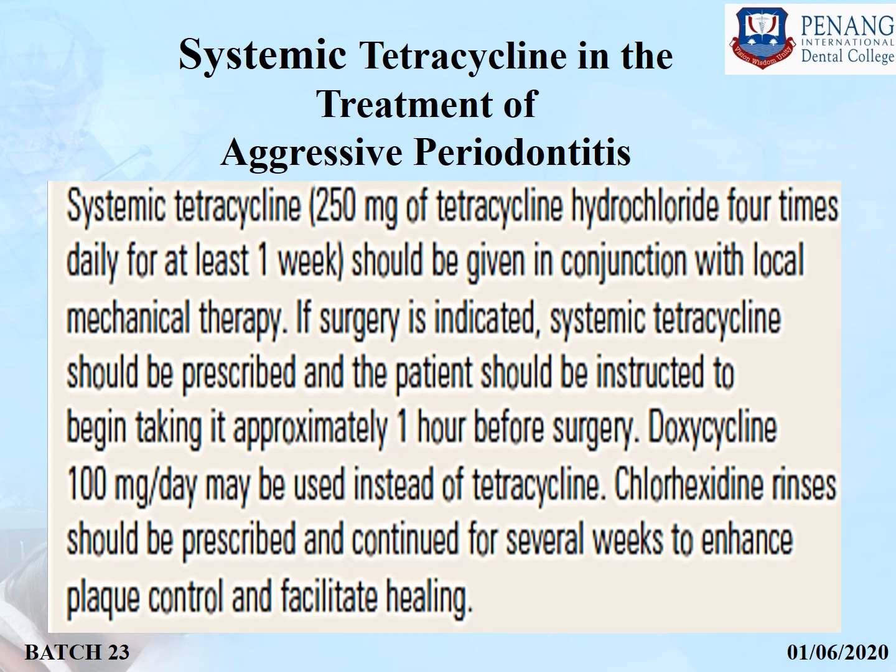Systemic tetracycline can be given at a 250 milligram dosage 4 times daily for at least 1 week in conjunction with the local mechanical therapy. If surgery is indicated, systemic tetracycline should be prescribed and the patient should be instructed to begin taking it approximately 1 hour before surgery. Doxycycline 100 mg per day may be used instead of tetracycline. Chlorhexidine rinses should be prescribed and continued for several weeks to enhance plaque control and facilitate healing.